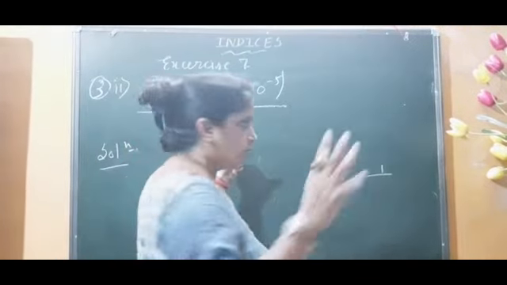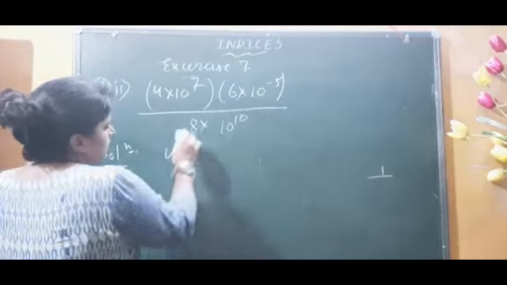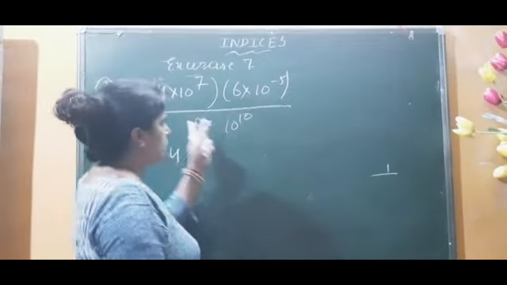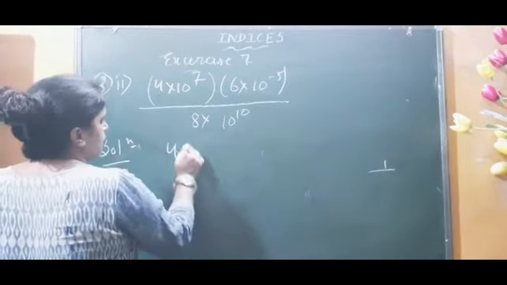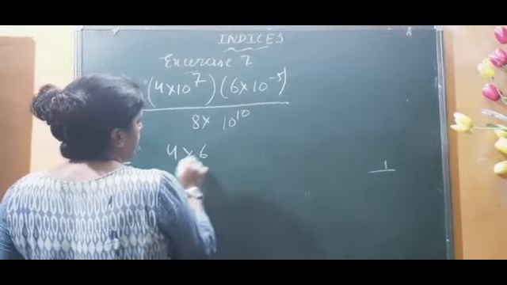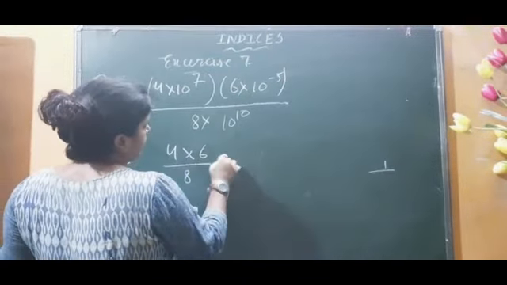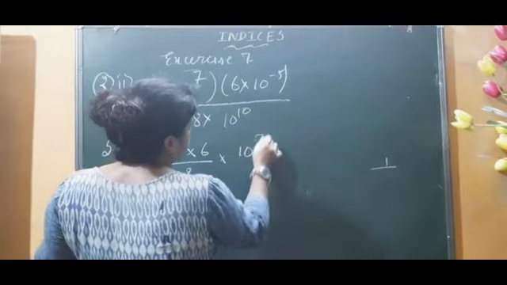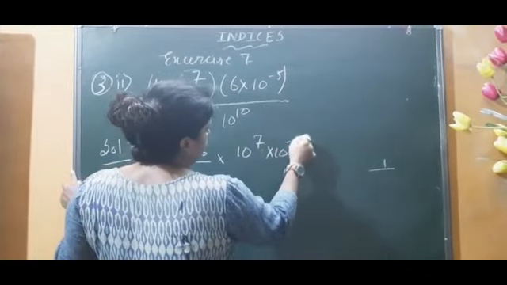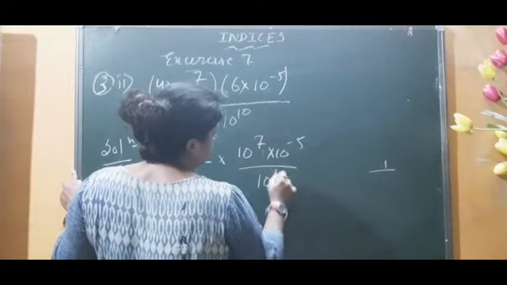By so many different methods we can solve these types of sums. So first of all, I have written 4 into 6 by 8 here, and separately I am writing all the 10 numbers: 10 to the power 7, 10 to the power minus 5, and 10 to the power 10.